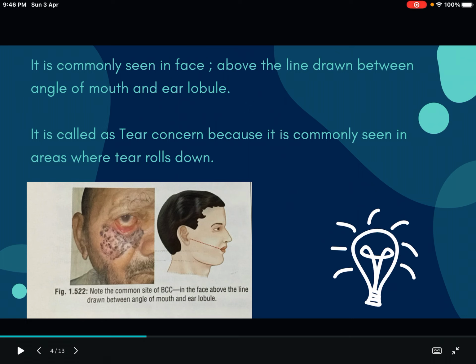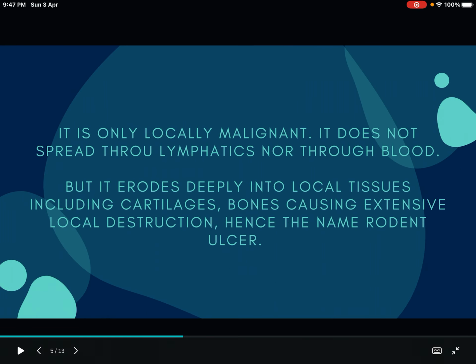It is also called tear cancer because it is commonly seen in areas where the tear rolls down. Here you can see in the left picture where the cancer is. That is the place where most commonly the tears are rolling down, so that is why it is also called tear cancer. So there are many names: basal cell carcinoma, rodent ulcer, tear cancer, etc.